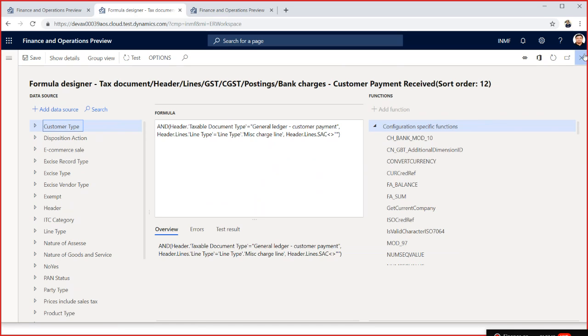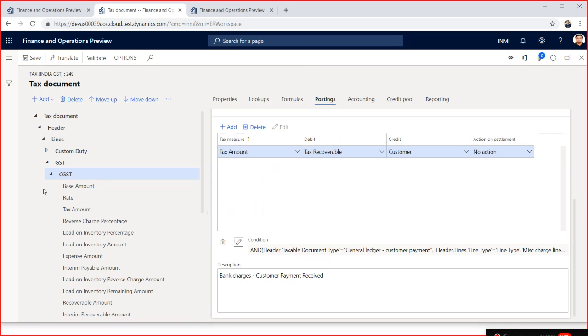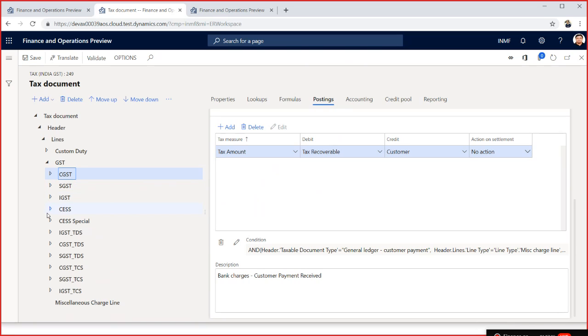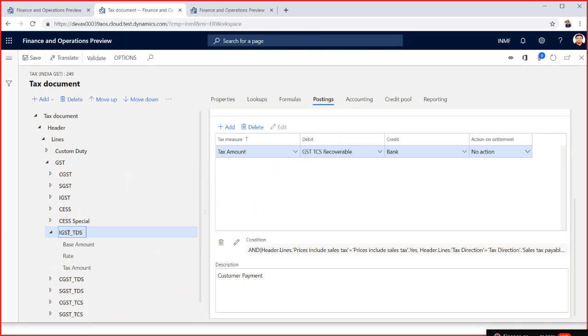Now we have another scenario which you can follow, and that is the IGST TDS. And IGST TDS is not there. So what you have to do is go here and add a new component, IGST TDS. You have to define the base amount, rate, and tax amount. It will be similar to the other two components there. Only the posting difference will be there.